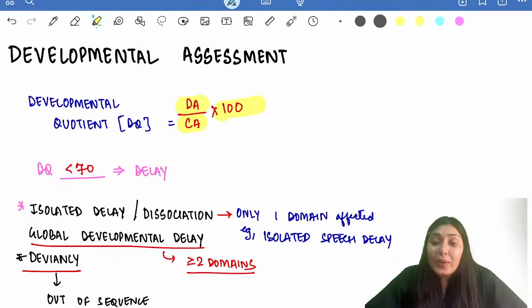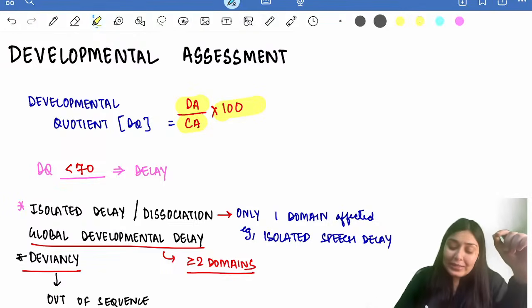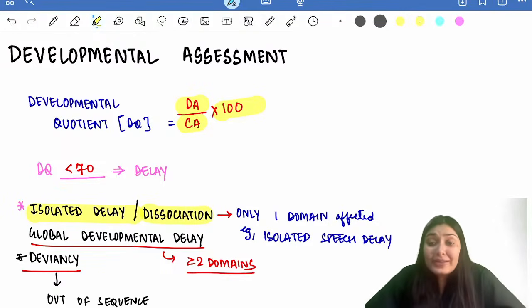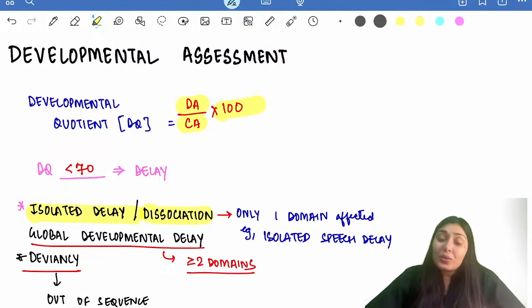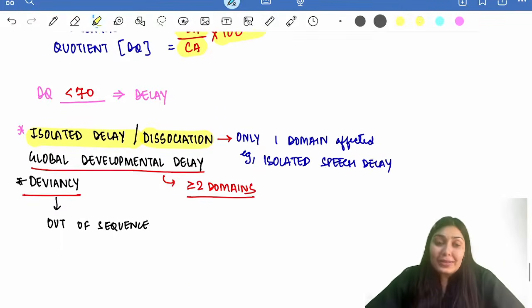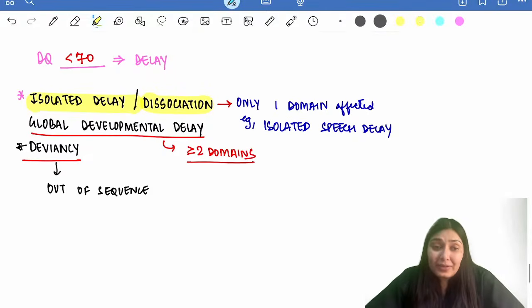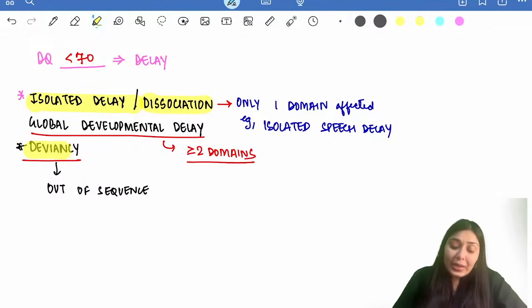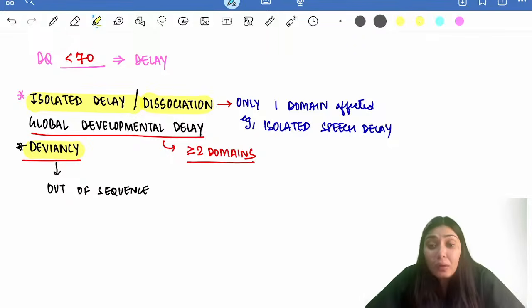If this developmental quotient is less than 70, we label it as delay. If only one domain out of the four is affected, then we label it as isolated delay or dissociation. For example, if the fine motor, gross motor, and social functions of the child are normal, but only speech is affected, this is an isolated delay or dissociation. And whenever two or more domains are affected, this is known as global developmental delay.